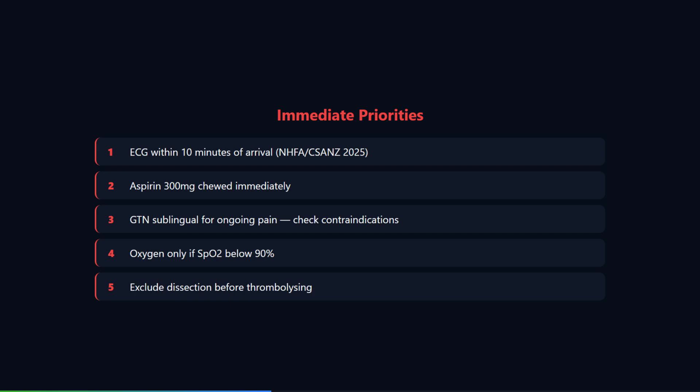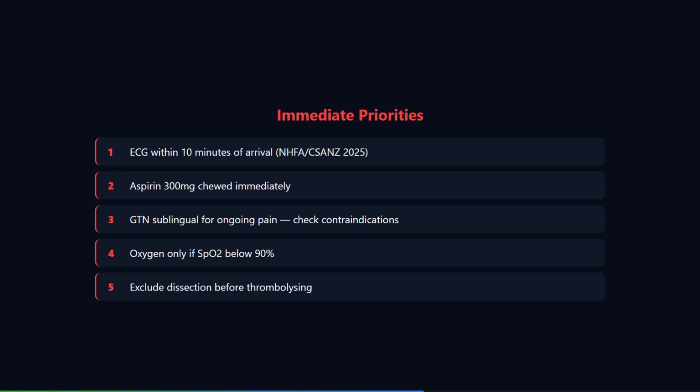Stop. You mentioned bloods before you mentioned treatment. What drug are you giving right now while the ECG is being done? Aspirin, 300 mg orally, chewed or dissolved. This is recommended by the Heart Foundation and Cardiac Society of Australia and New Zealand guidelines from 2025 unless contraindicated. I am checking for true aspirin allergy first, and if there are no contraindications to nitrates, I am giving glyceryl trinitrate, 1 spray or 1 tablet sublingually, and repeating every 5 minutes up to 3 doses if the pain continues.